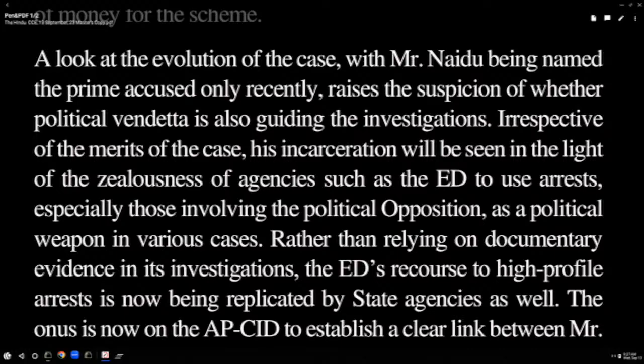From that you get the noun form, zealousness, of agencies such as the ED to use arrests, especially those involving the political opposition as a political weapon in various cases. Here it talks about, though he has been arrested, there could be some sort of merit in that, but because of the timing, they may look at the case as some sort of political vendetta and some sort of ulterior motive.